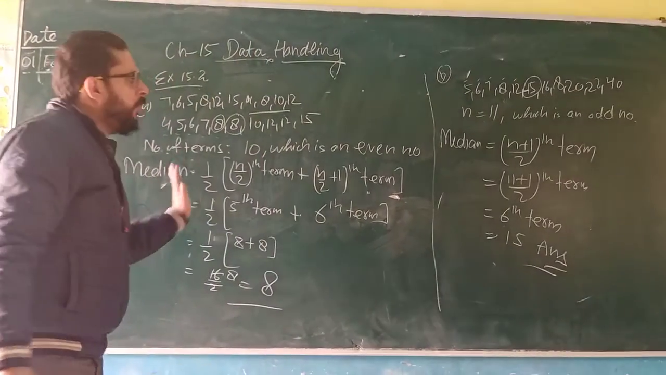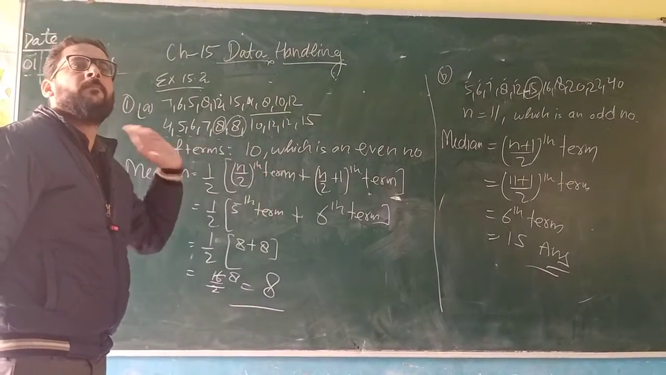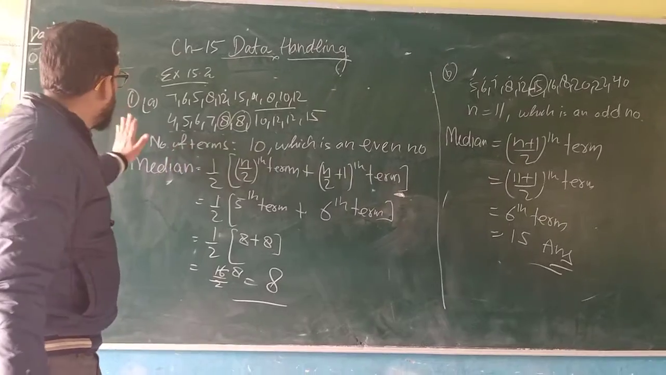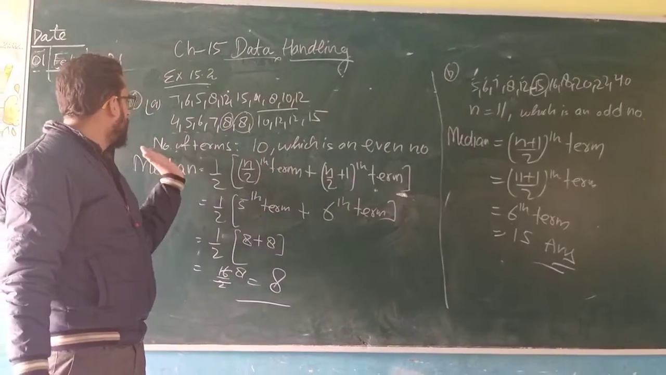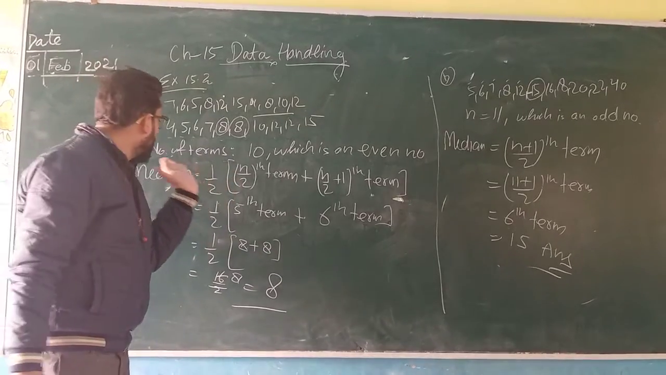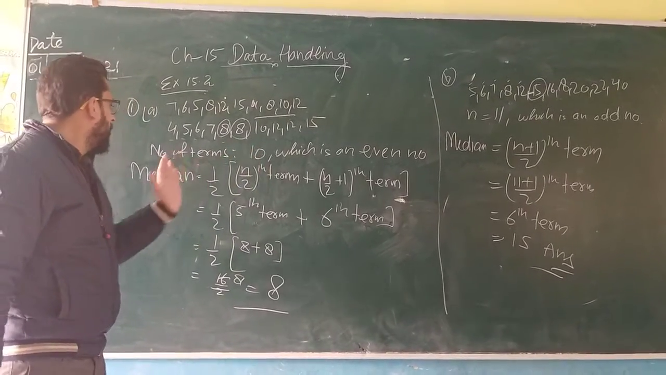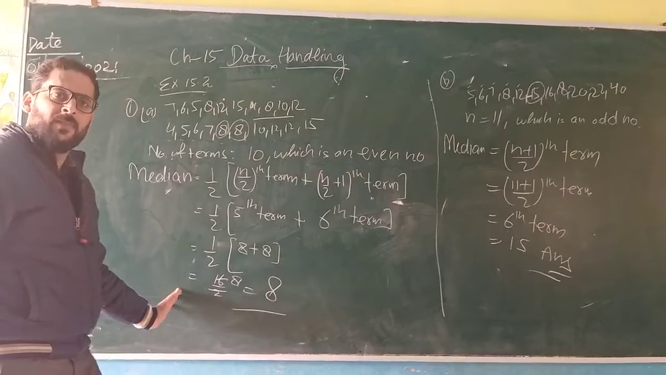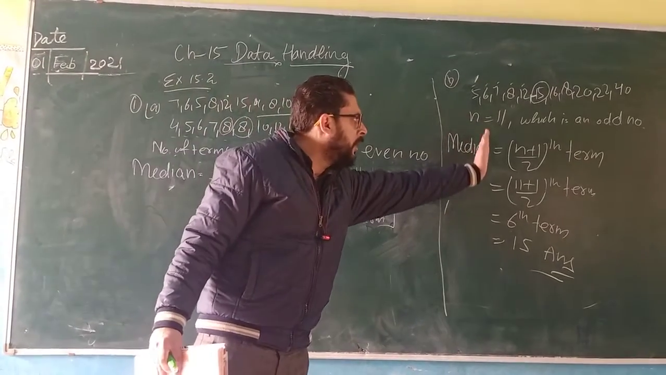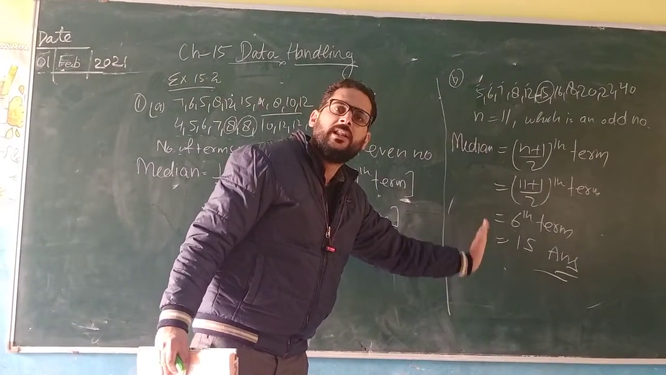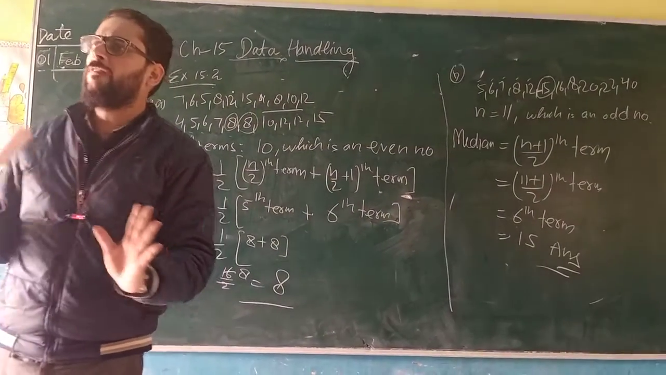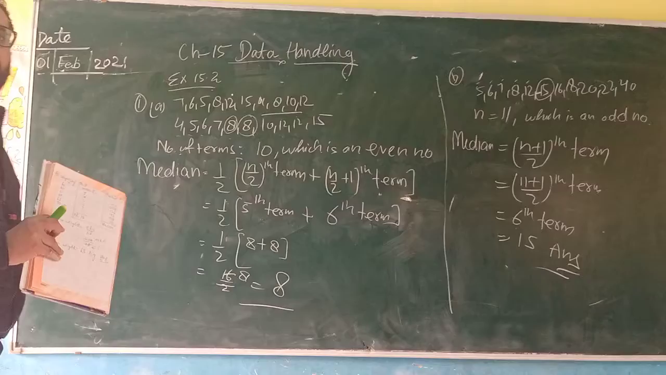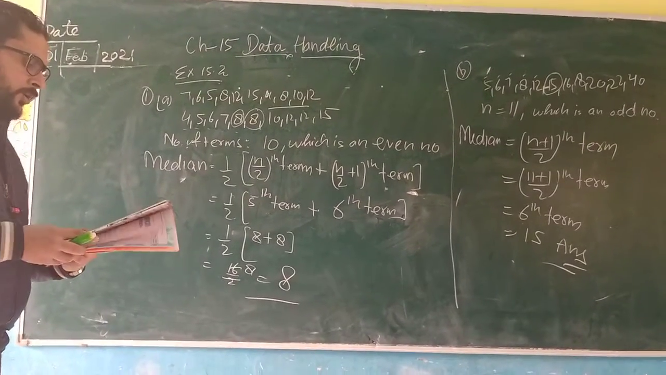These are the two formulas of finding median. First, you have to write the numbers in ascending order. Then you have to count total number of terms. If total number of terms are even, then you have to use this formula. If total number of terms are odd, then you have to use this formula. In this way, you can easily find out the median of the given numbers. Is it okay? Note it down.